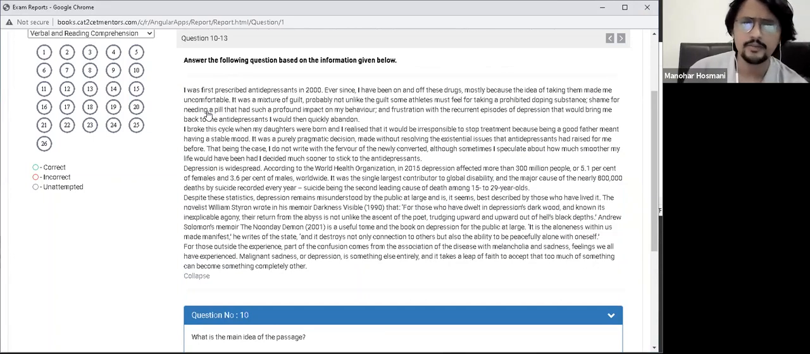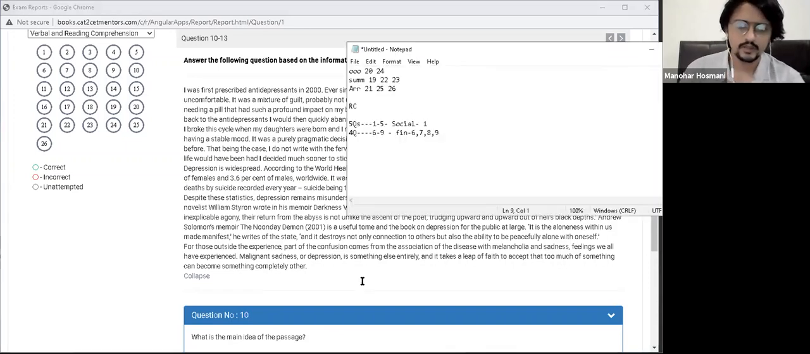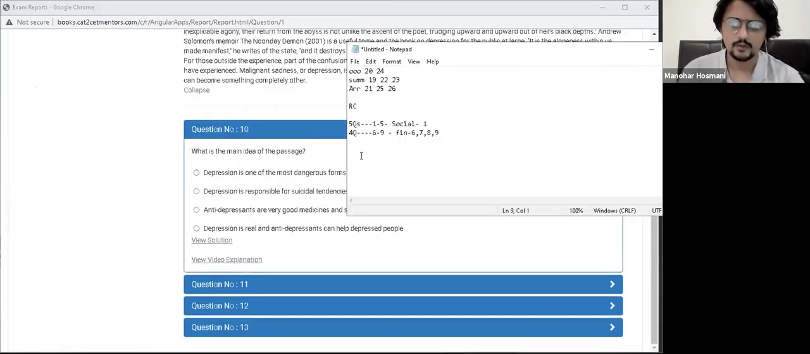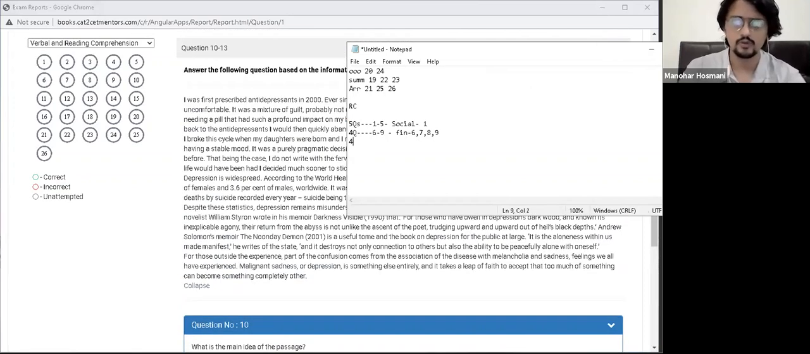First prescribed antidepressants in 2000. Of drugs, it was a purely pragmatic decision. World Health Organization, depression. Okay, this is about depression, so mental health. So कितने questions रहेंगे इसमें? 4 questions. So 4Q. Okay, now this is 10 to 13. Okay, and this is about mental health.